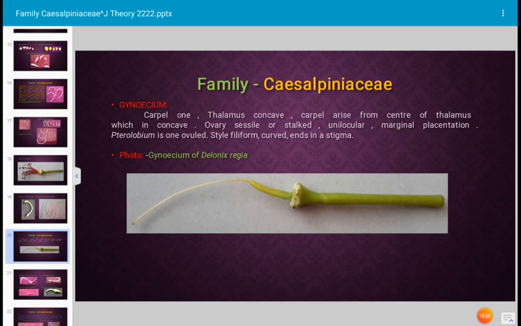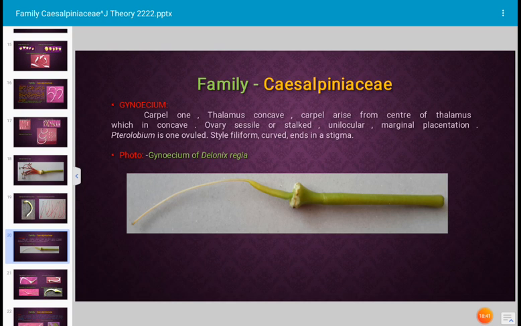Let us see the female part of the flower of plants of family Caesalpiniaceae, that is the gynoecium. In the gynoecium, carpel is 1, that means monocarpellary ovary, thalamus concave. Carpel arises from the center of the thalamus, which is concave, and the ovary is sessile or stalked. The ovary may have a stalk or it may be stalkless or sessile, and locules in the ovary are only one, that is unilocular. Placentation, what is placentation? Arrangement of the ovules on the ovary wall is known as placentation.